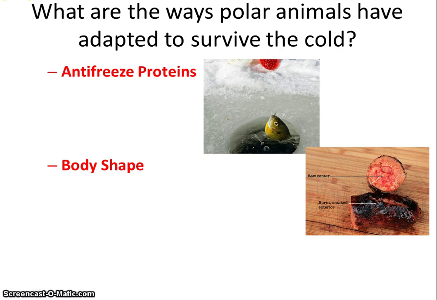Anyone that's cooked sausage can tell you that the last part of sausage to cook is going to be the center. And as a result, the last part of sausage to cool is going to be the center. So if you pack all of your vital organs toward the very center of this sausage body shape, as the outside freezes, you stop the internal organs from freezing and therefore potentially save your life.